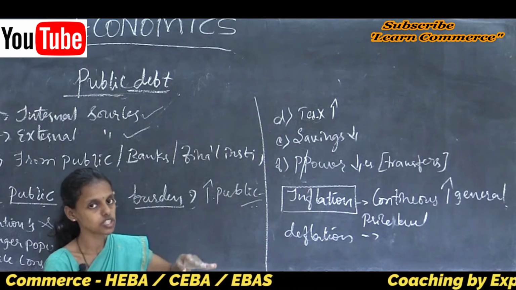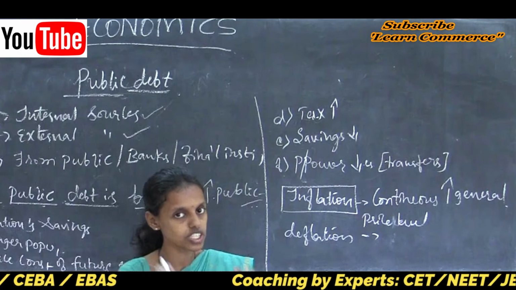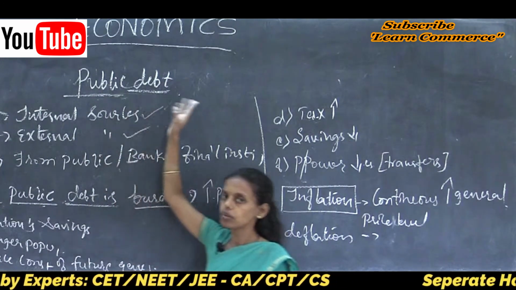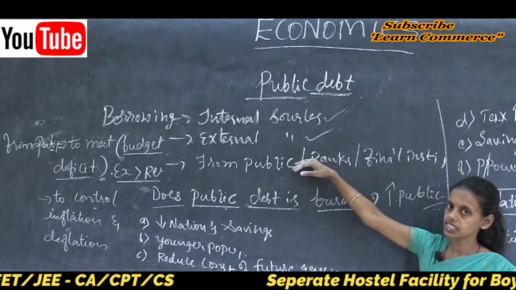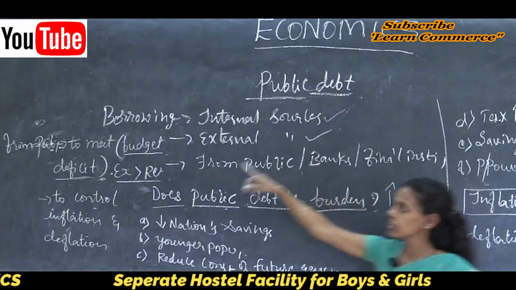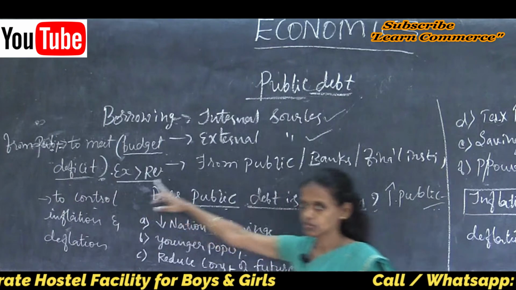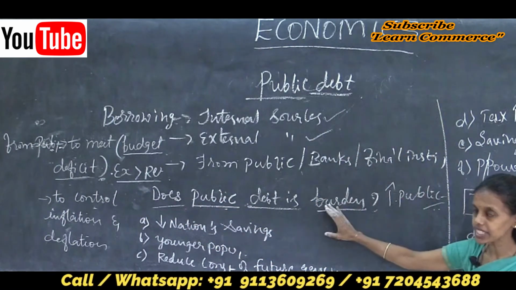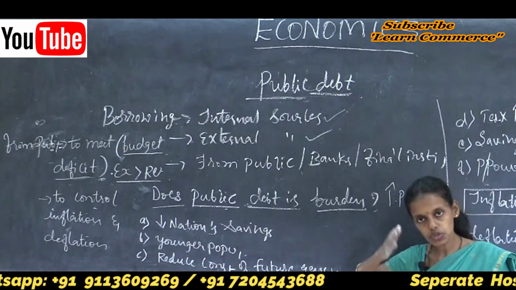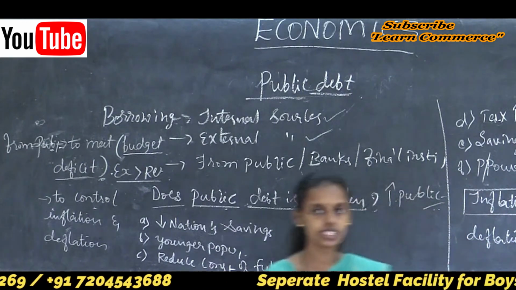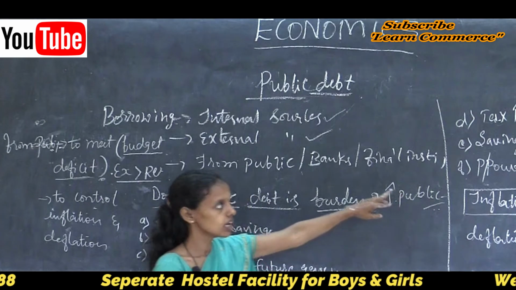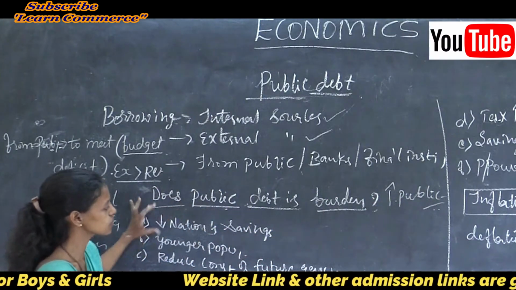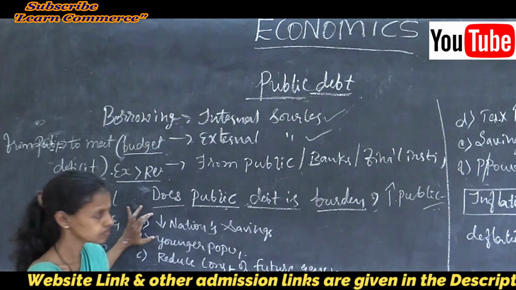During this situation, to avoid inflation and deflation, a country goes for borrowing money from the public or other sources to meet the budget deficit. Understood? Thus, though public debt is a burden, the country still needs public debt to control inflation and deflation. It is a powerful instrument to control inflation and deflation.